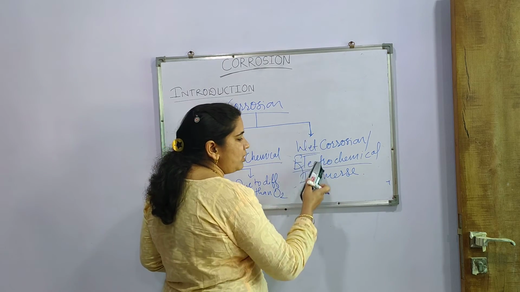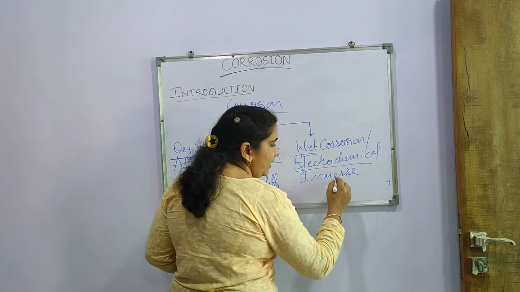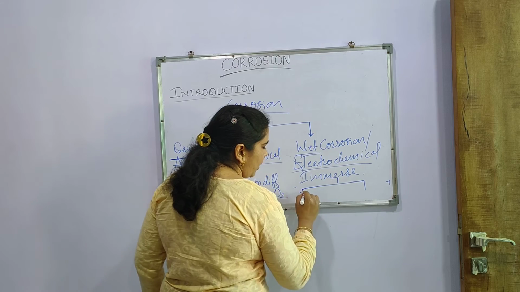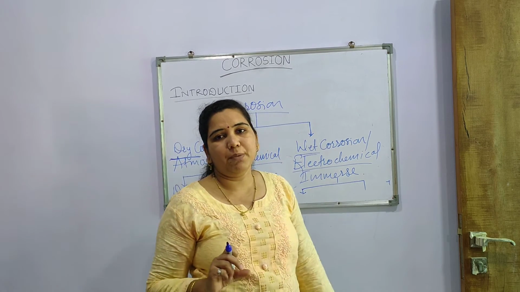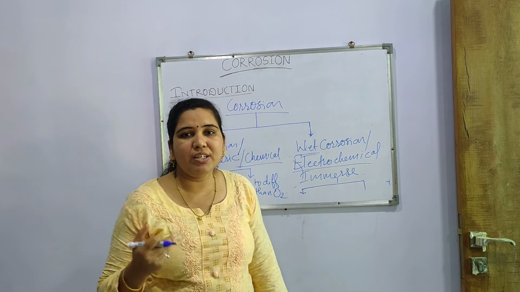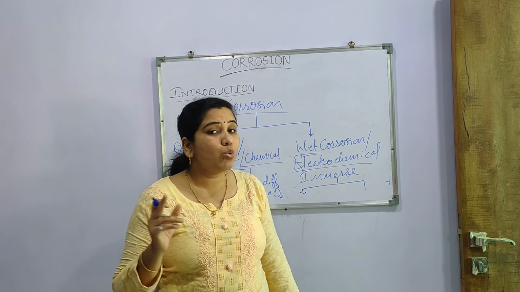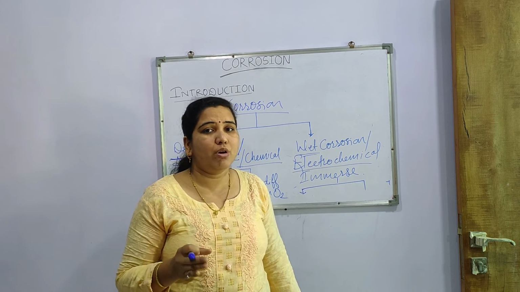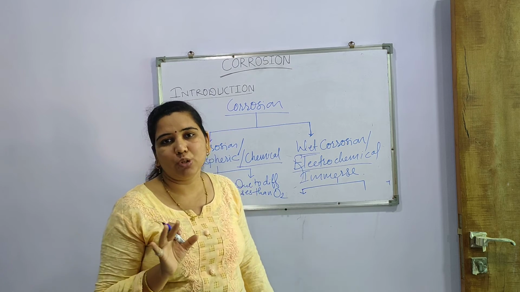Now this wet corrosion or electrochemical corrosion is again of two different types. This particular type of corrosion is divided into two types on the basis of what type of environment is given to it.